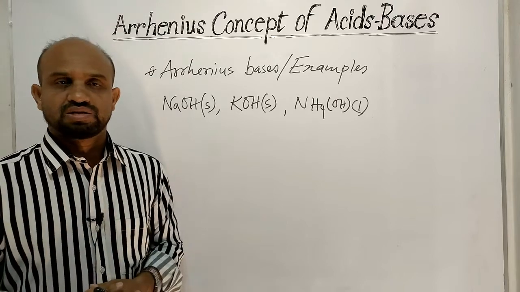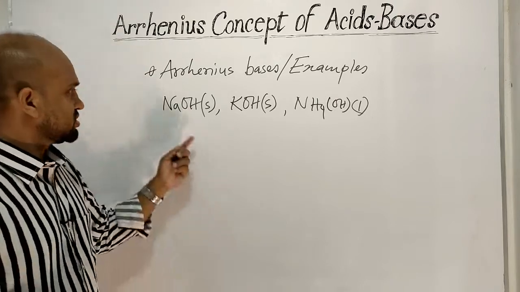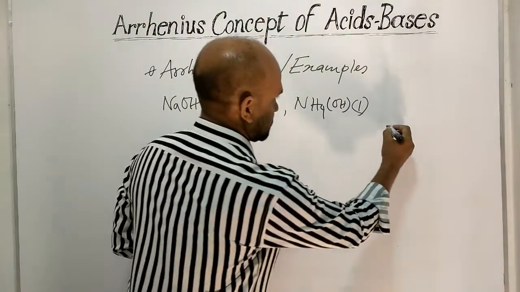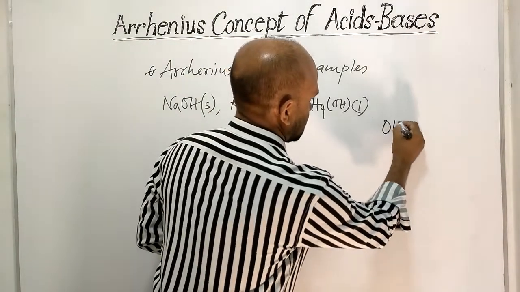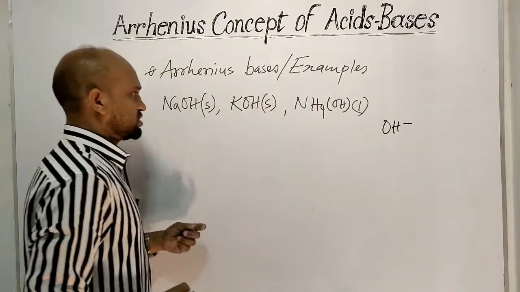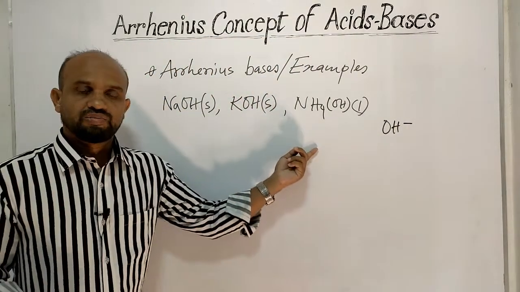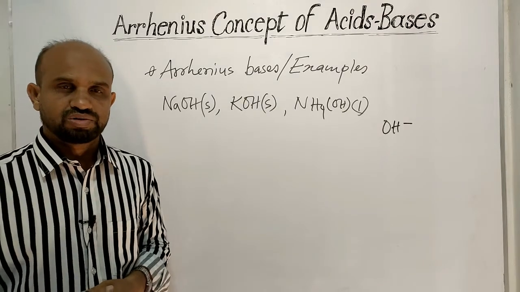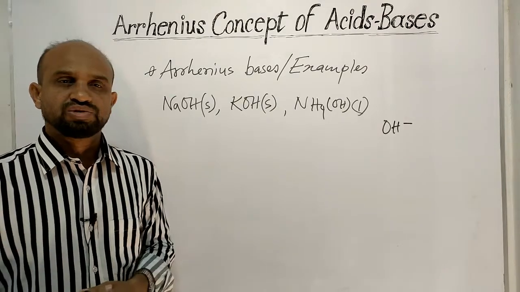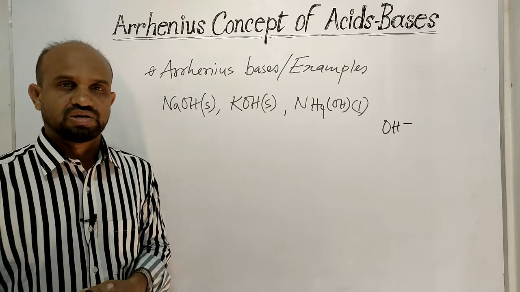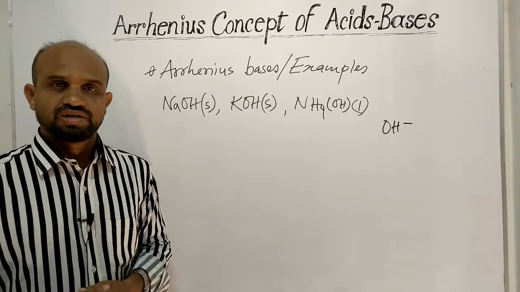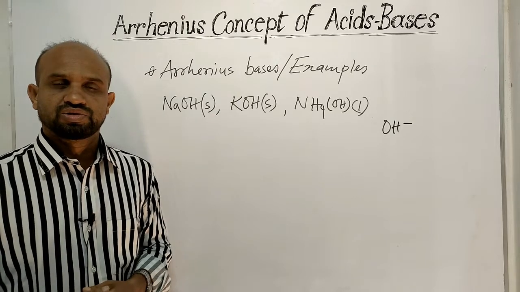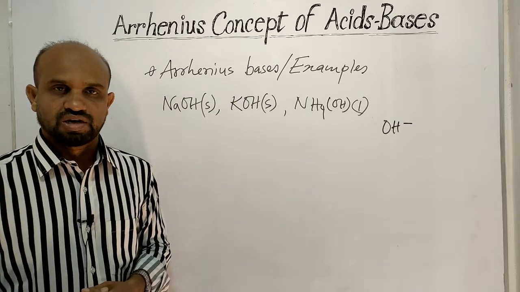One thing is observed here, that all the compounds have hydroxide ion. This is hydroxide ion. So the definition is: the hydroxide compounds that can produce hydroxide ion in water are called Arrhenius bases. Let's see how these compounds produce hydroxide ion in water.